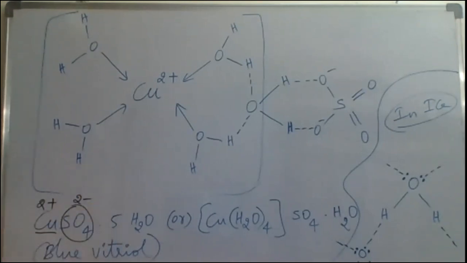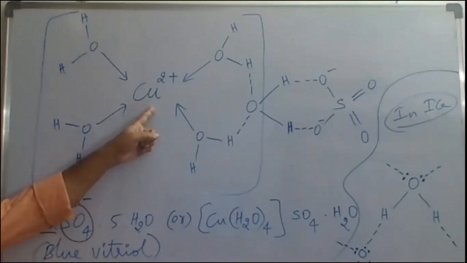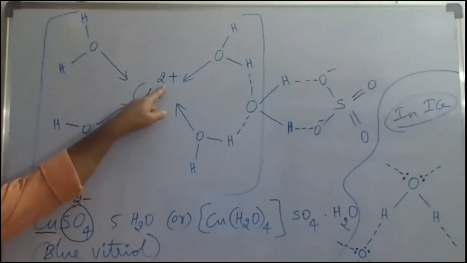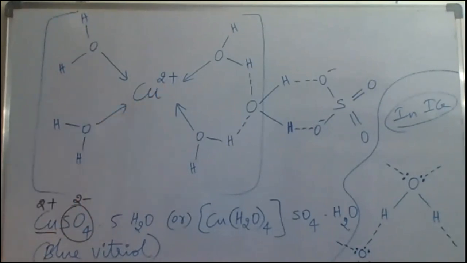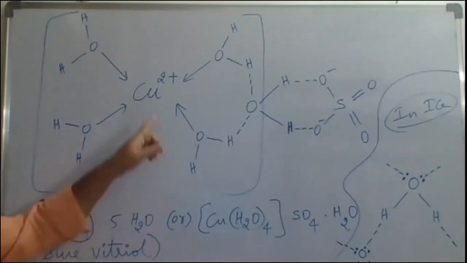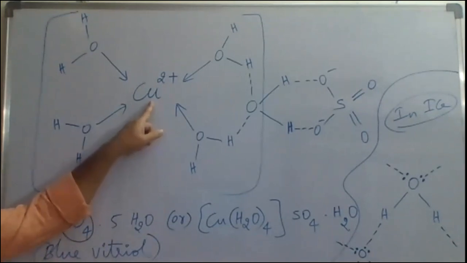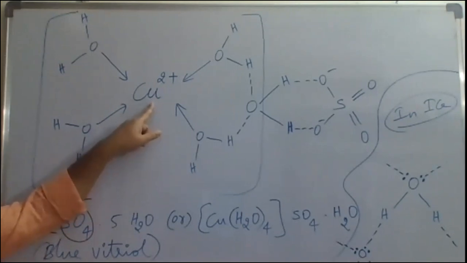The anion. In this copper sulfate, Cu+2 is the central metal ion. Remember, in this structure, this Cu+2 is the central metal ion, not an atom. It is a central metal ion with a positive charge, plus 2 charge. Now this central metal ion will act as an electron pair acceptor. Electron pair acceptor means electron deficient.